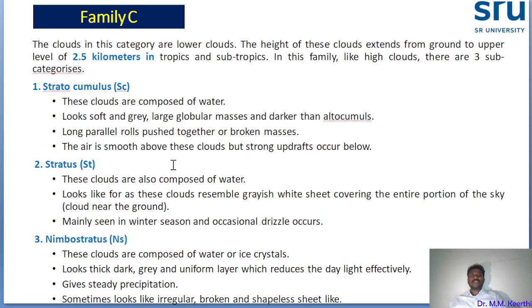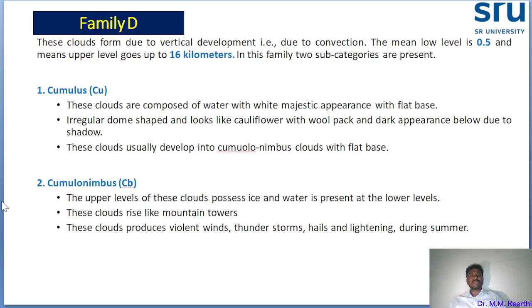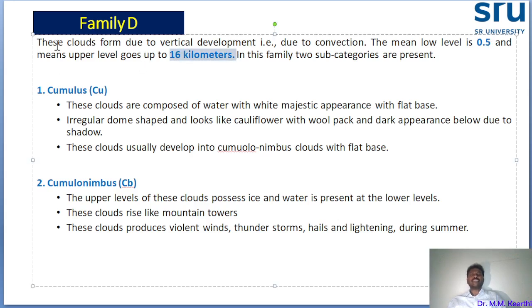Okay. Under family C: stratocumulus, stratus, and nimbostratus. Three. And the last one, family D. Under family D, these clouds are due to vertical development or convection, around 0.5 kilometer range up to 16 kilometers. This type of clouds may occur. What are the clouds? There are two types: cumulus and cumulonimbus.